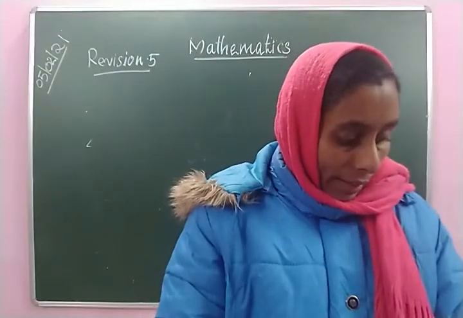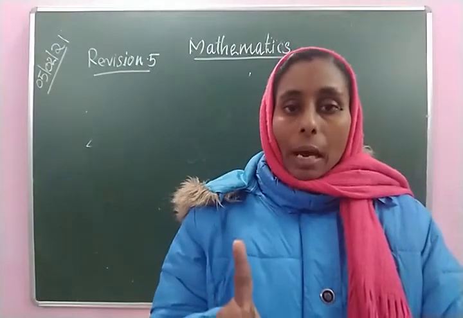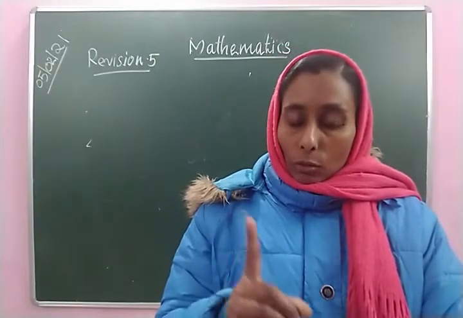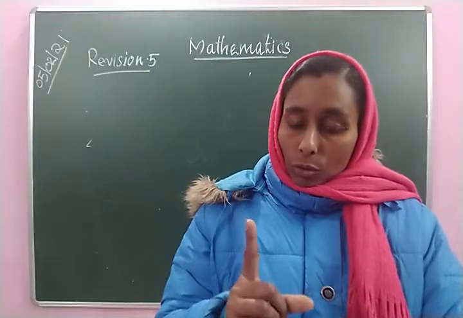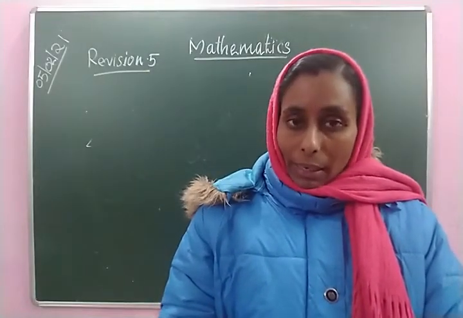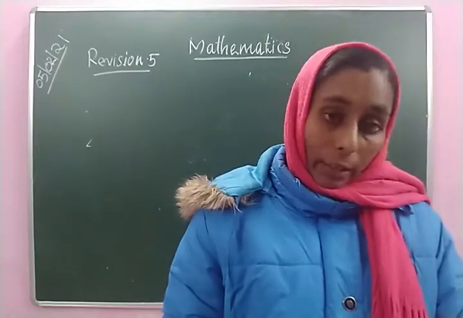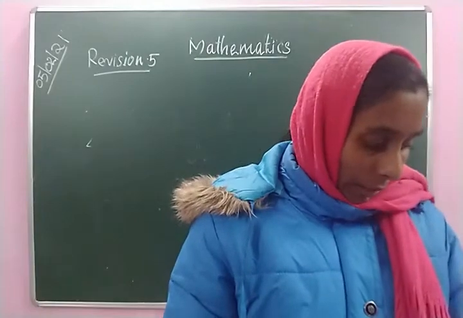Likewise, 8000 milligram is equal to 8 gram, 1000 milligram makes 1 gram, so 2000 milligram makes 2 gram, 3000 milligram makes 3 gram, 4000 milligram makes 4 gram.